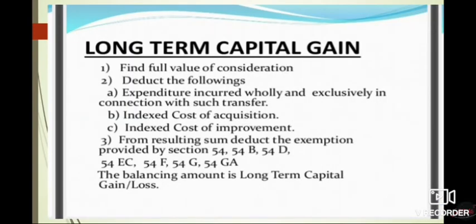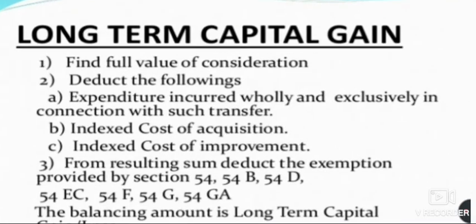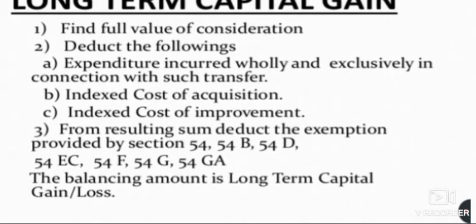Now we come to the topic of how we calculate the long-term capital gain and the short-term capital gain. In both cases, we first have to find out the full value of consideration. Now, what is the full value of consideration? It is the sale amount, or the amount at which you are transferring it. From that full value of consideration, you have to deduct certain things. The first one is the expenditure incurred wholly and exclusively in connection with the transfer. Then the indexed cost of acquisition and the indexed cost of improvement.